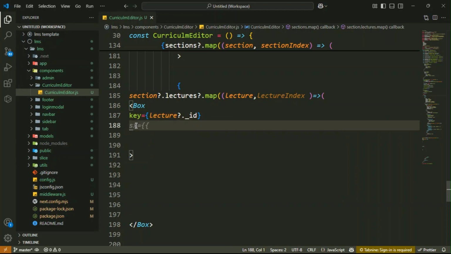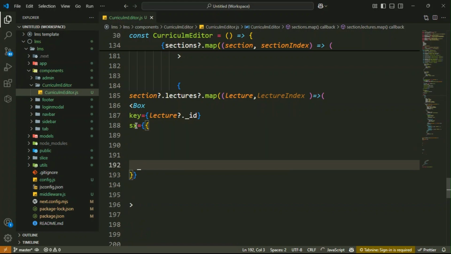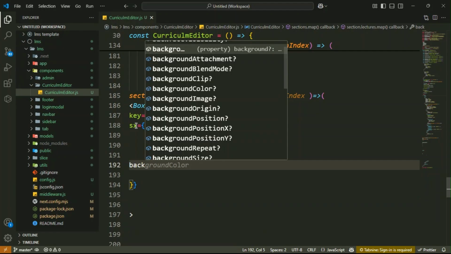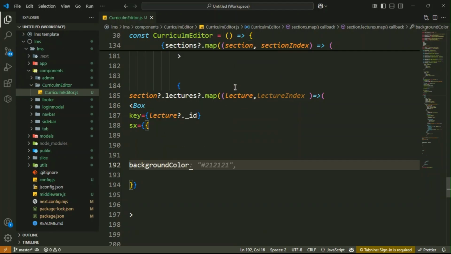Then after that you have to add the additional styles. So let's use sx equals. Then inside it you have to display the color, that is background color.